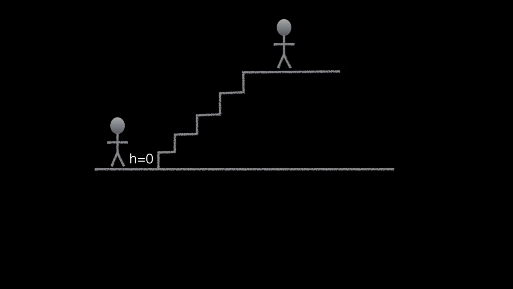Hi guys, since I just gained potential, let me explain why I gained potentials. Here's me at ground level when height equals 0. And when I ran upstairs, my height changed to 8. Since the potential energy formula is m, which is mass, times g, which is gravity, times delta h, which is changing height, and since my weight didn't change and gravity is a constant, the only thing that changed is h, which increased. Since h increased, my potential increased. That's why I get potentials.